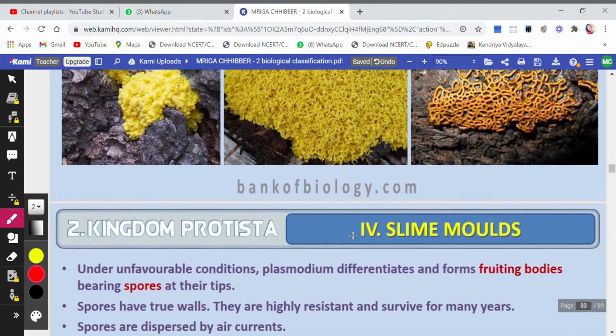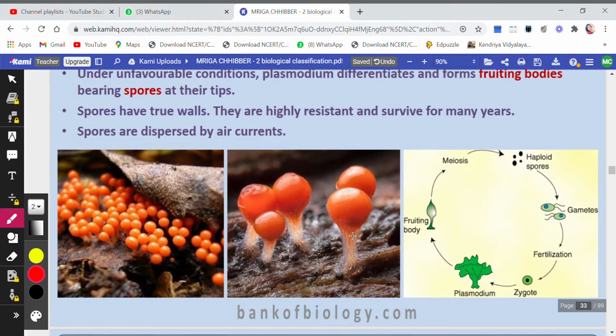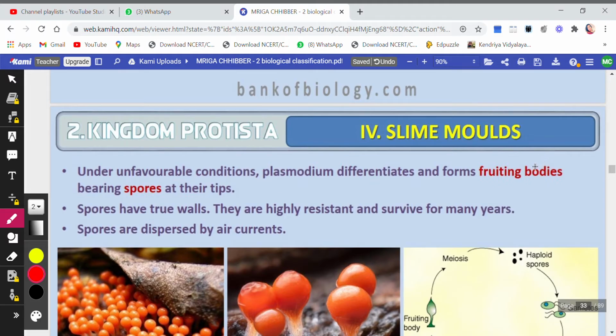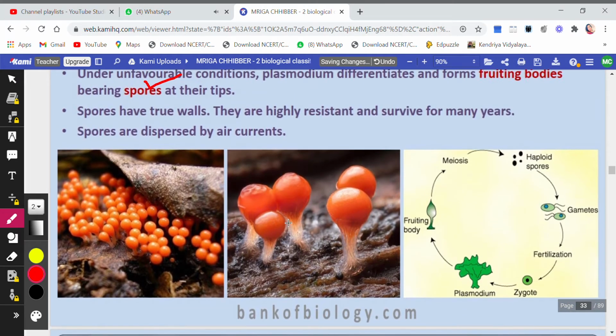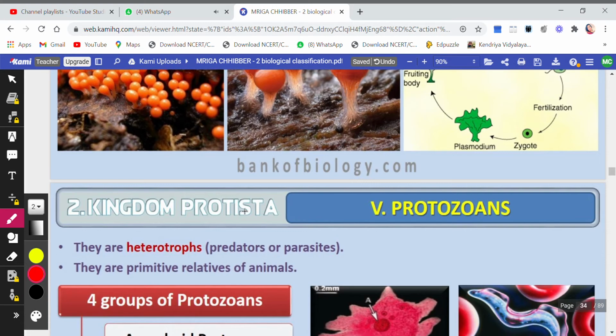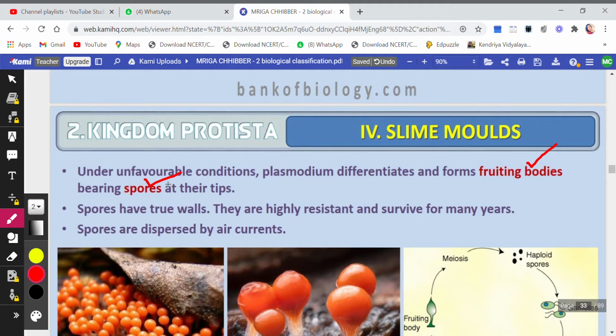Okay. Then under favorable conditions, plasmodium differentiates to form fruiting bodies which will bear spores at their tip. As you see here, fruiting body containing the spores. Okay. If the conditions are unfavorable, if the conditions are not good, then what will they have? They will have, these are the fruiting bodies, and these fruiting bodies will have spores inside them.